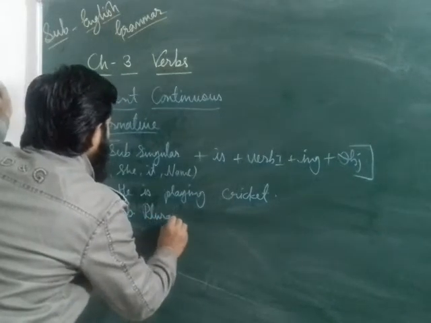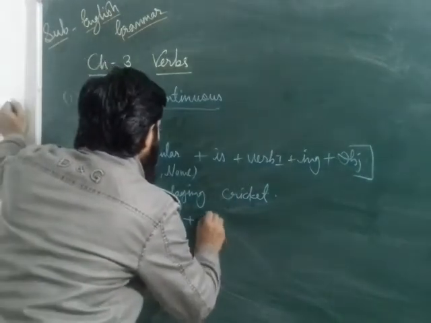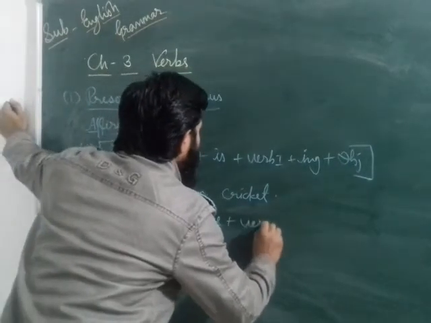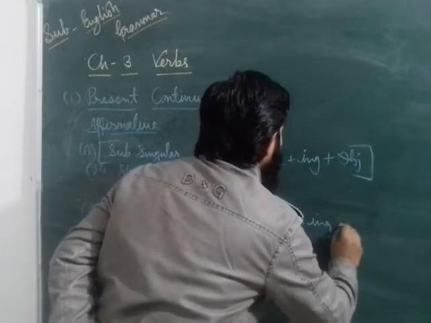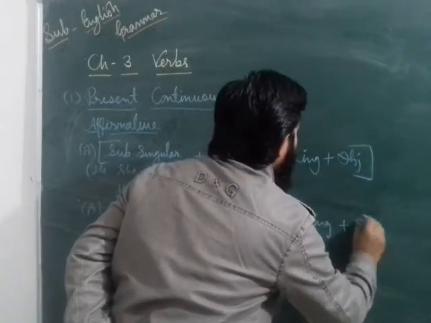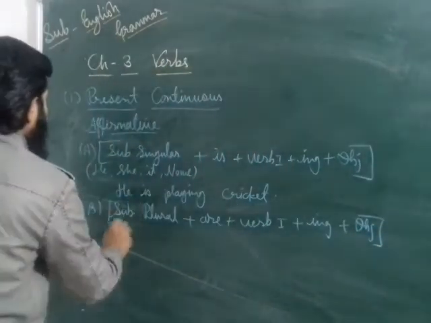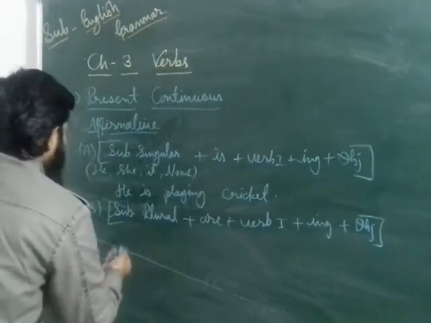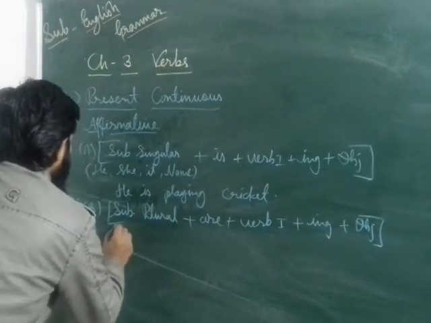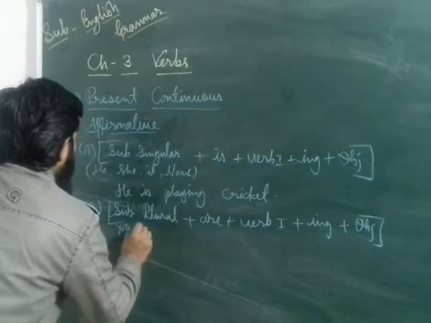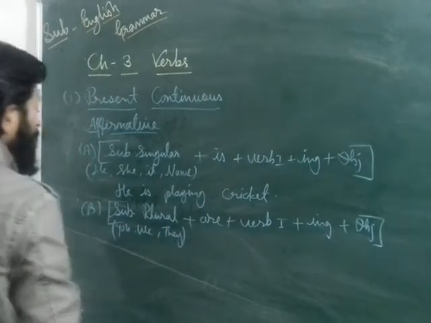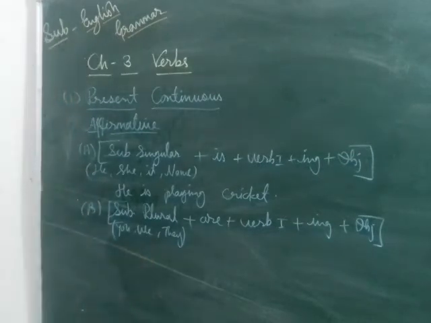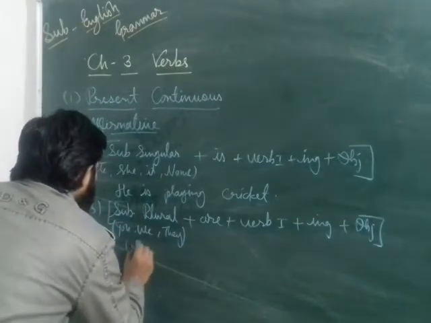If the subject is plural, then you have to write are plus verb first form plus ing plus object. That type of formation you have to put in your mind. Plural subject means you, we, and they. That type of subject is known as a plural subject.